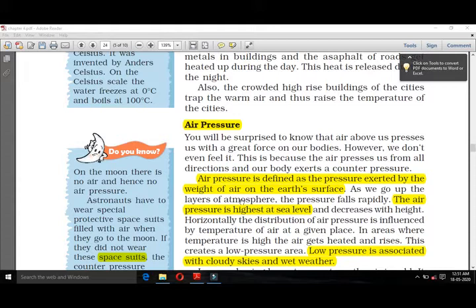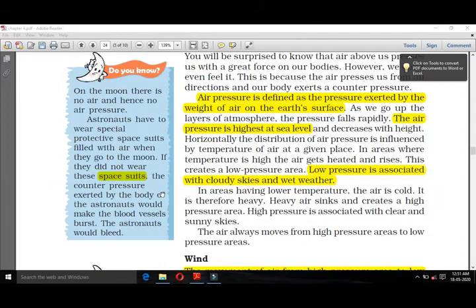That's why the astronauts wear space jackets to protect their bodies from the zero air pressure, because if they don't wear space suits, then their blood vessels will burst and the astronauts would bleed. So low pressure is created when there are cloudy skies or wet weather. High pressure we always find at sea level. On sea level there is 2 kg of air pressure per square meter.